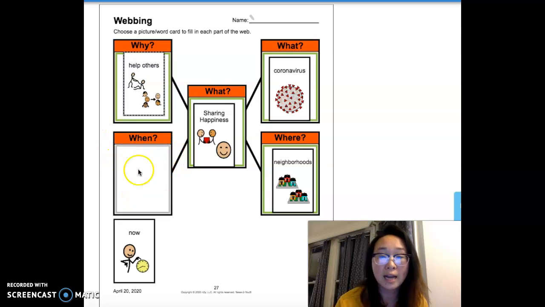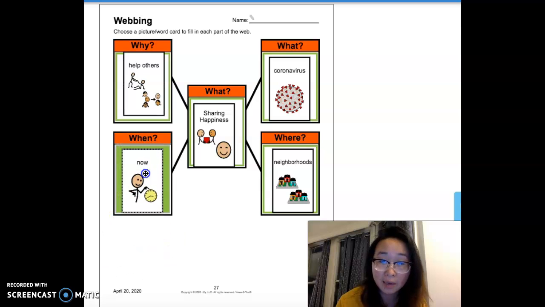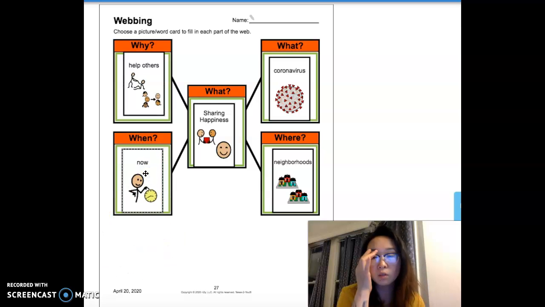And the last question asks, when? When are people sharing happiness? And the answer is your last and only option. They are sharing happiness right now. So right now, because people are home and they might not feel very well, they might feel sad, they might feel worried, they are able to share happiness now to make other people feel better.